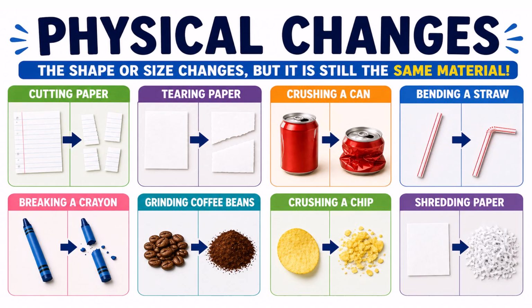But you can still tell that it was a paper. And when we look at the crayon, although it's broken, you can still see that it was the same crayon. So a physical change is the only change that was made.